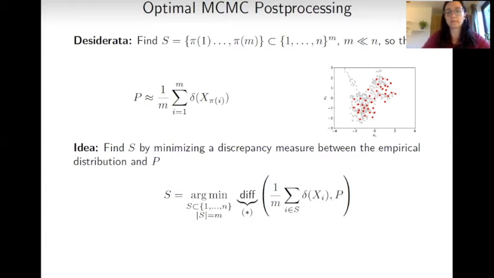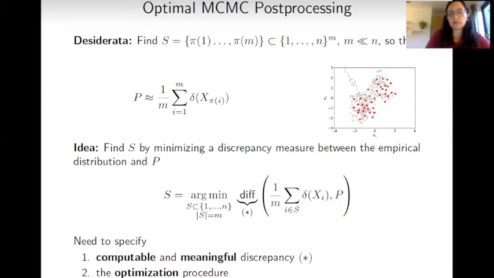And so the idea is to find this set of indices S by minimizing a discrepancy measure between the distribution P and its empirical approximation. Now, what we need to specify in this optimization framework are two things. So first of all, what kind of discrepancy we're going to use. And the main idea is that we need to be able to compute this discrepancy, and it has to have interesting properties, so it's a meaningful discrepancy. And moreover, we need to specify how we solve this optimization problem that's combinatorial.